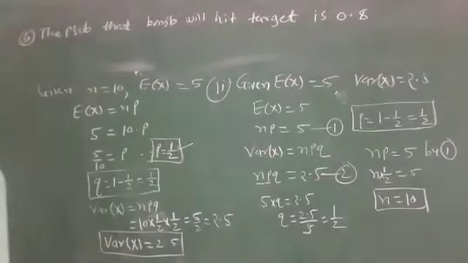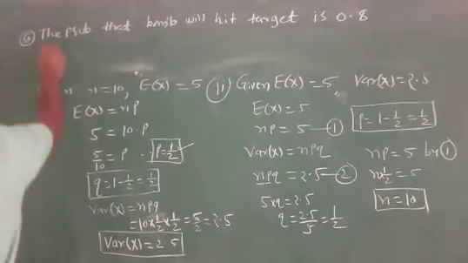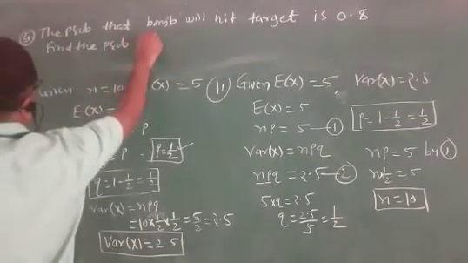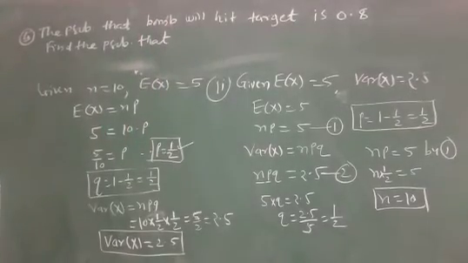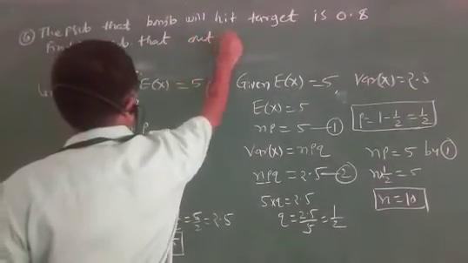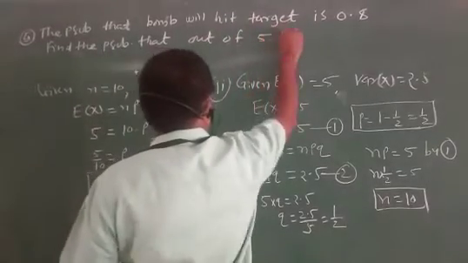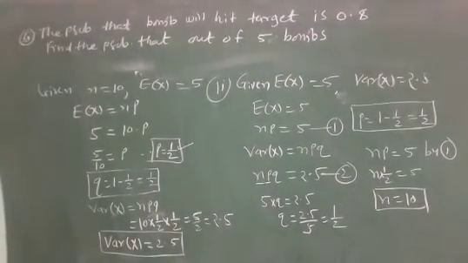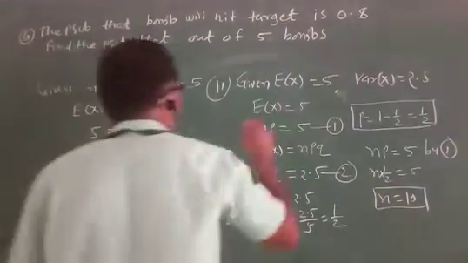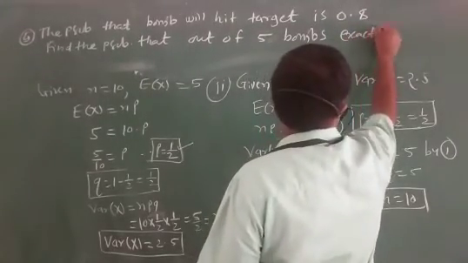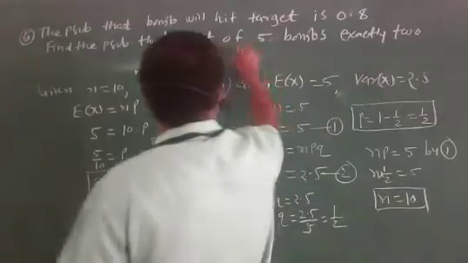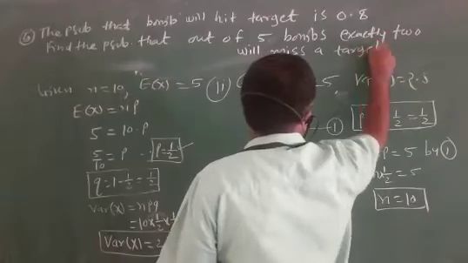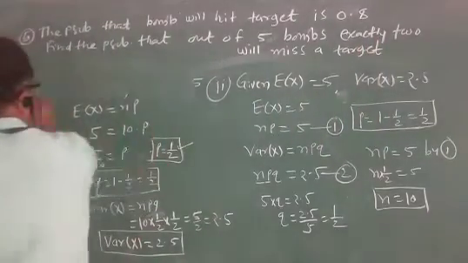Find the probability that out of 5 bombs, exactly 2 will miss the target. Exactly 2 will miss a target.